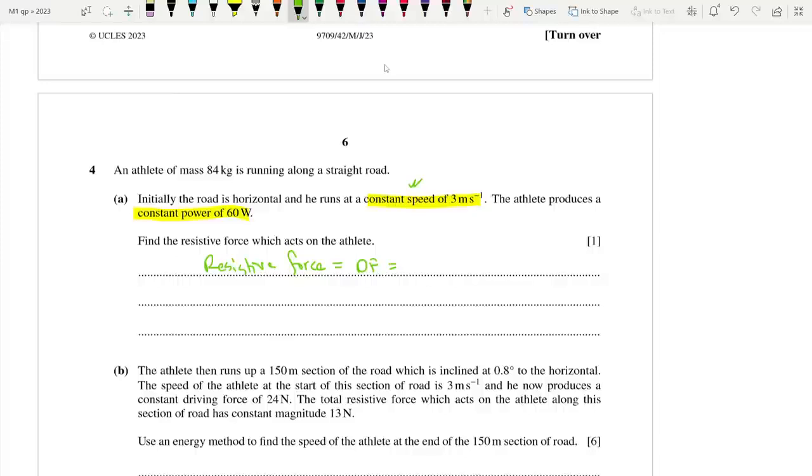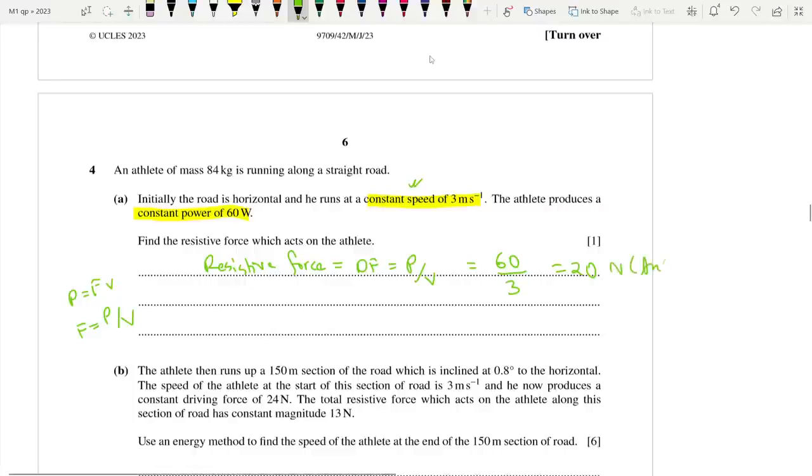And we know that P is equal to FV. So F is equal to P by V. So the power is actually equal to 60 while the velocity is 3. So we end up with 20. Is that okay? That's fine. So 20 newtons, my bad.